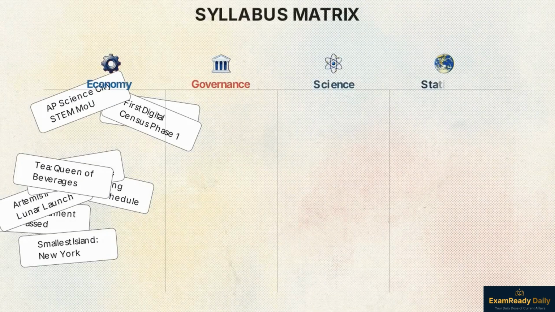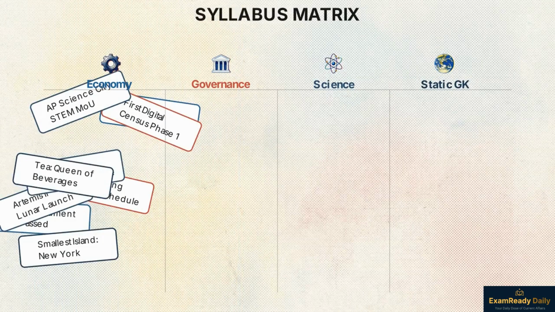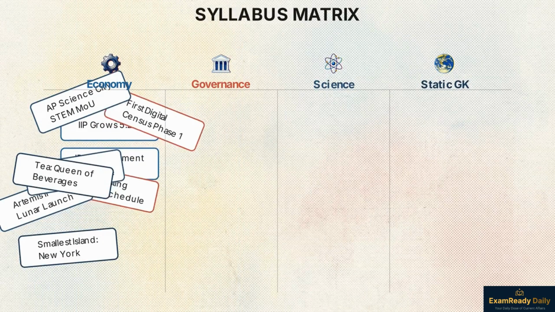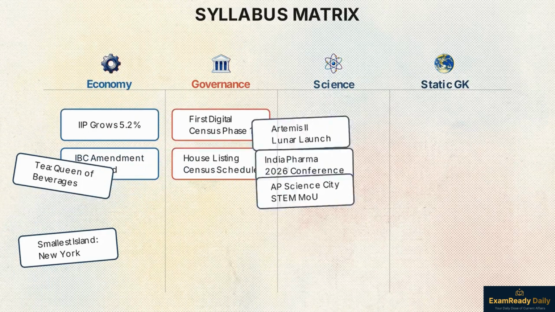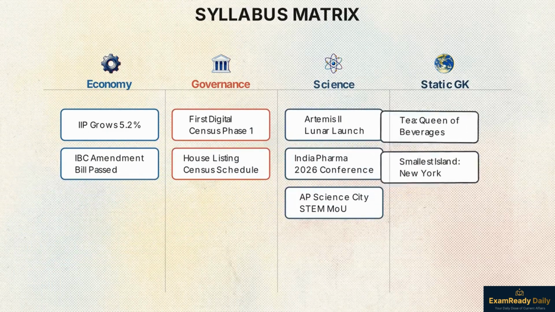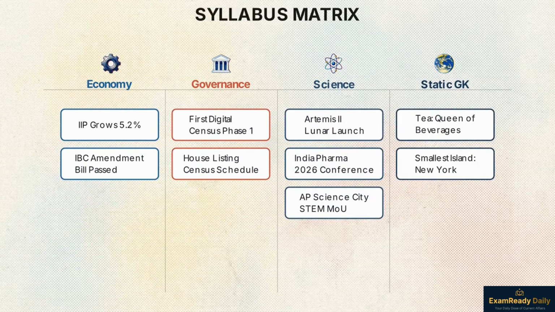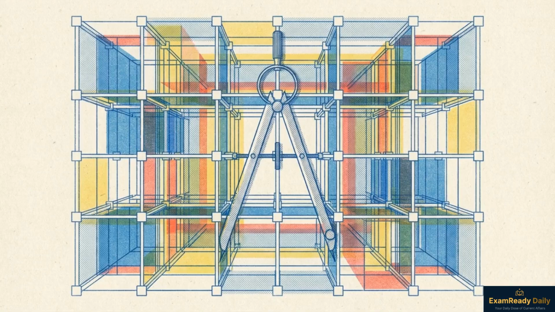To beat this format, we are going to take the scattered headlines of late March and April 2026 and translate them into a syllabus matrix, mapping raw news directly into economy, governance, science, and static GK. Organizing the news by its underlying systemic purpose turns overwhelming trivia into a predictable, logical blueprint for the exam room.